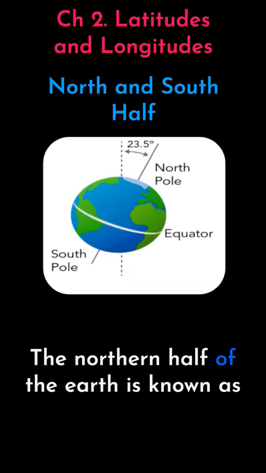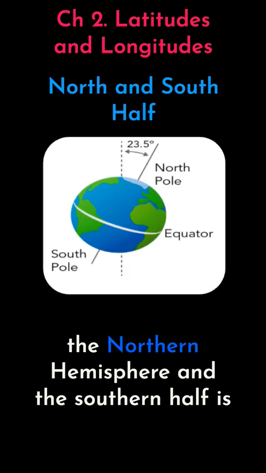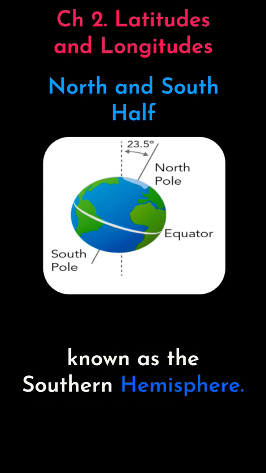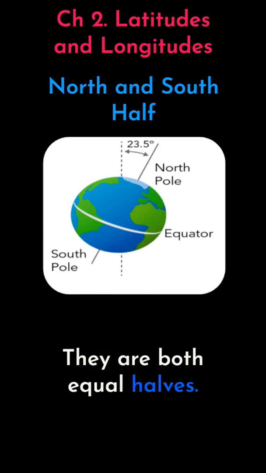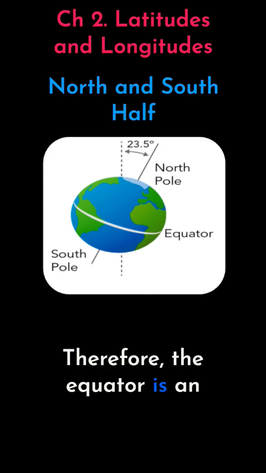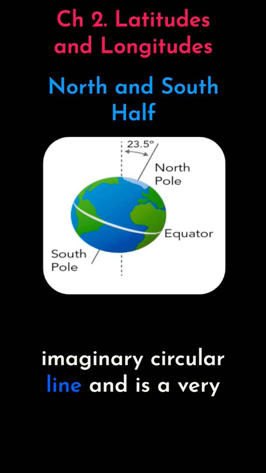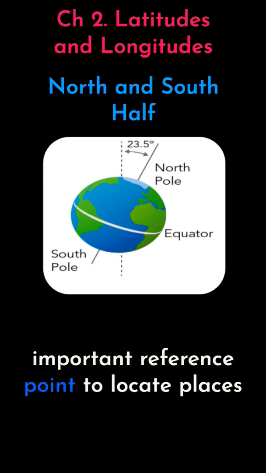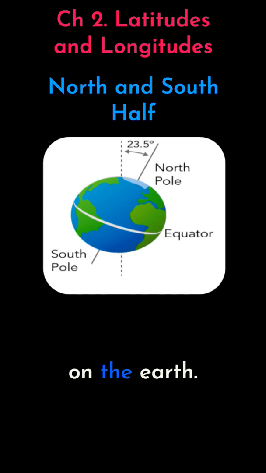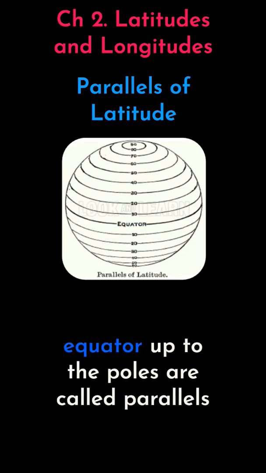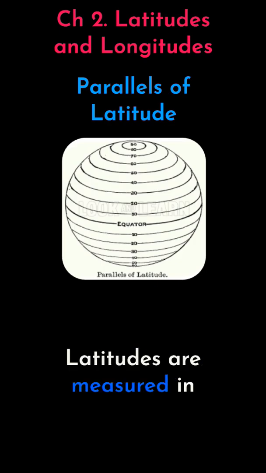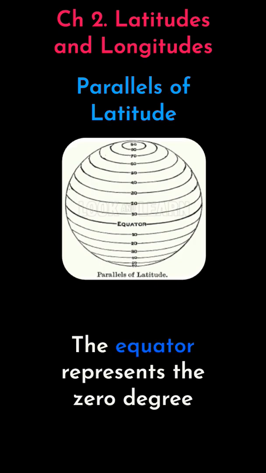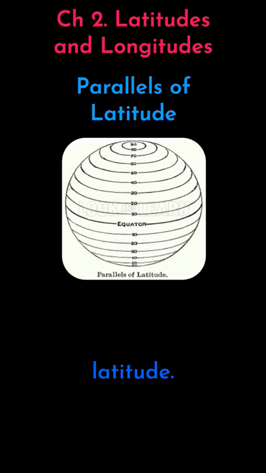The north half of the Earth is known as the northern hemisphere, and the southern half is known as the southern hemisphere. They are both equal halves. Therefore, the equator is an imaginary circular line and is a very important reference point to locate places on the Earth. All parallel circles from the equator up to the poles are called parallels of latitude. Latitudes are measured in degrees. The equator represents the 0-degree latitude.